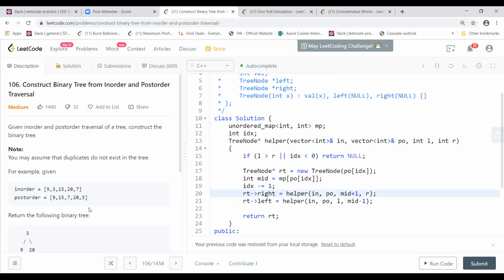If we had a pre-order, I would have done it the reverse way. That is the only difference between pre-order and post-order when constructing a binary tree using in-order: only this portion changes, everything else remains the same. Then I divide into mid+1 and R, and L to mid-1, and return the root.